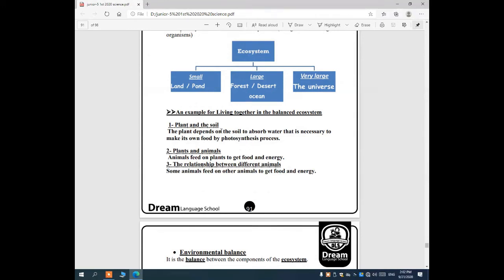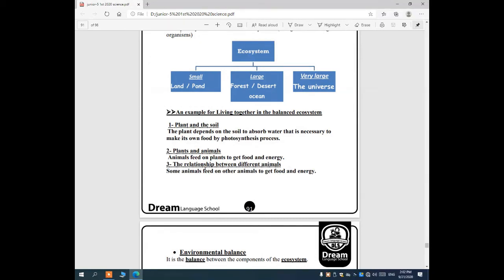So plant and soil are living together in a balanced ecosystem, as the plant depends on the soil to take its food. And plants and animals: animals feed on plants to get their food and energy. Animals have to eat the plants to get their food and energy.